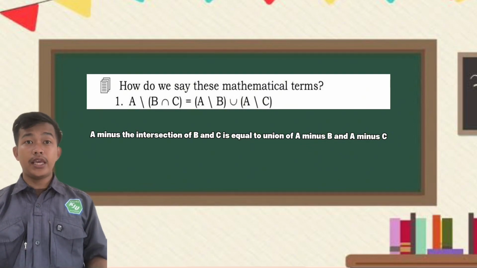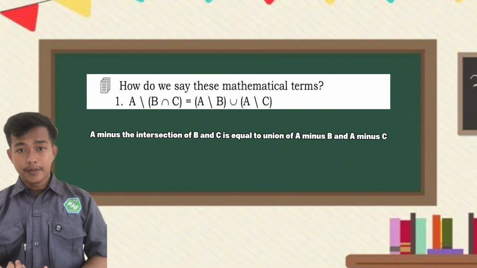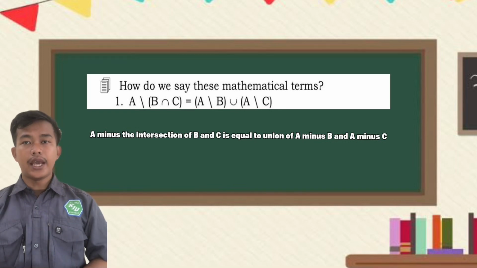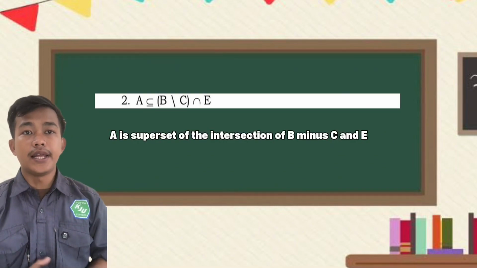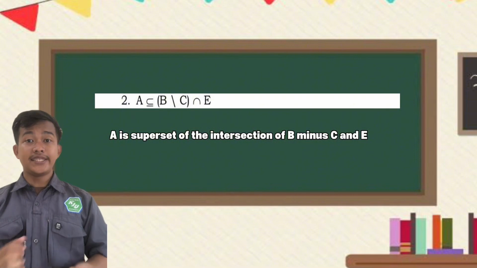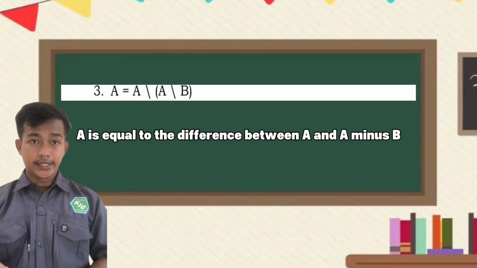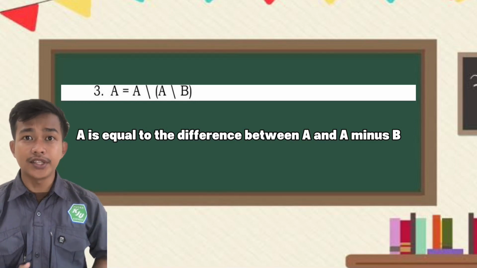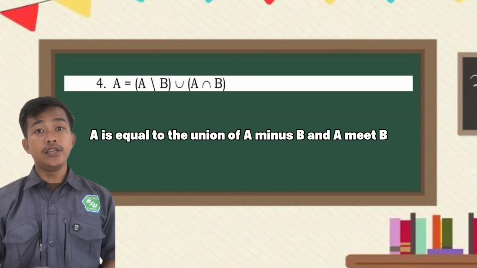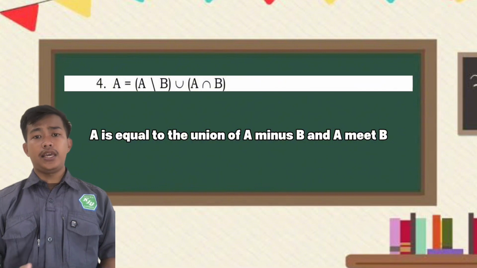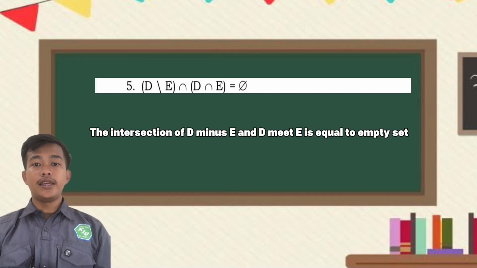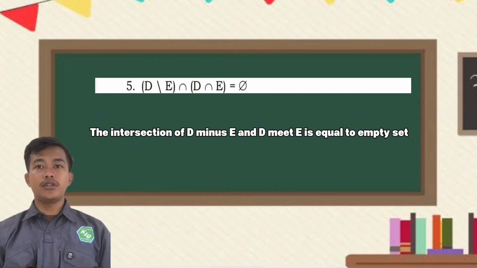The first, we can say A minus the intersection of B and C is equal to the union of A minus B and A minus C. The next, we can say A is a superset of the intersection of B minus C and E. The next, A is equal to the difference between A and A. The next, we can say A is equal to the union of A minus B and A meet B. The last, we can say the intersection of D minus E and D meet E is equal to the empty set.